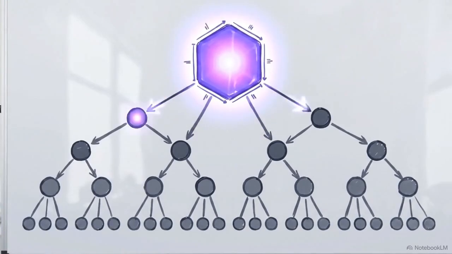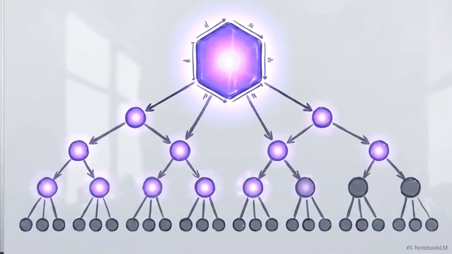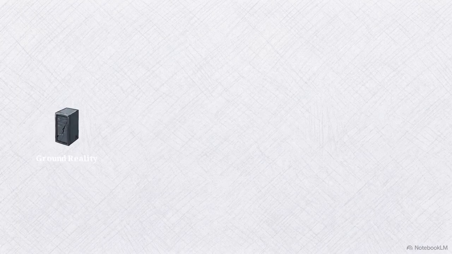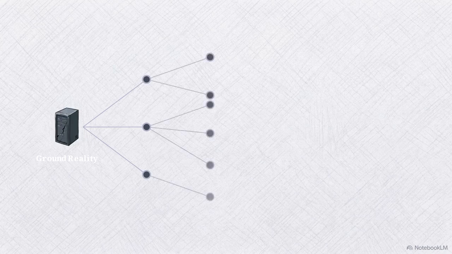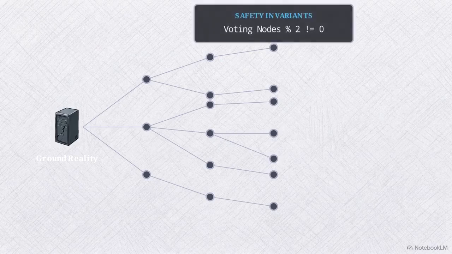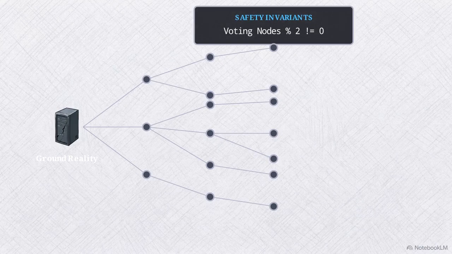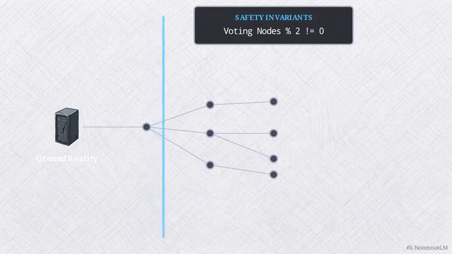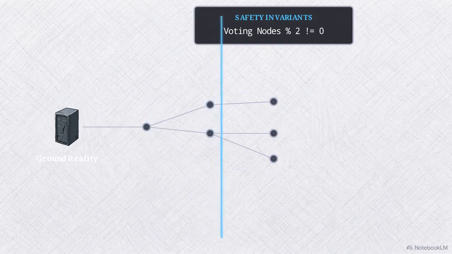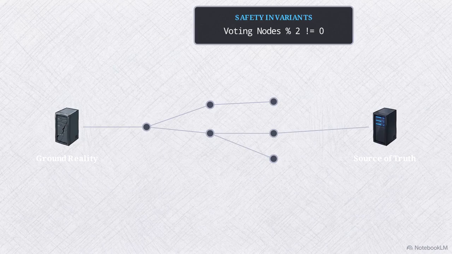To find the shortest possible sequence of operations to reach the source of truth, the system uses breadth-first search. As the algorithm expands outward from the ground reality, it generates a branching tree of potential recovery paths, calculating hundreds of intermediate state nodes level by level. Every node in this tree must be checked against safety invariants, rules the system can never break, such as maintaining an odd number of voting nodes to avoid write quorum risks. The algorithm prunes the tree in real time. Any branch representing an unsafe intermediate state is instantly discarded, ensuring the recovery never places the live database in a vulnerable position.